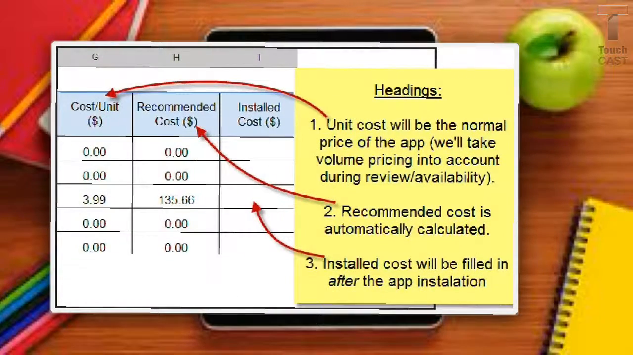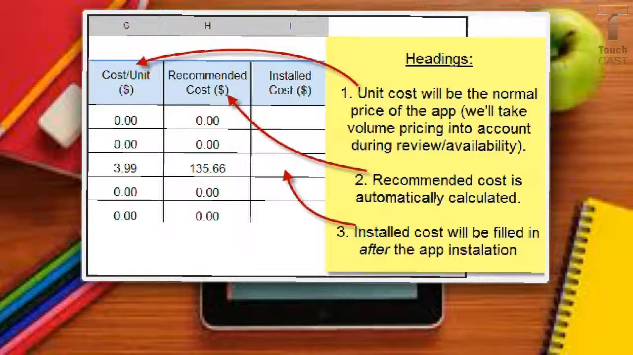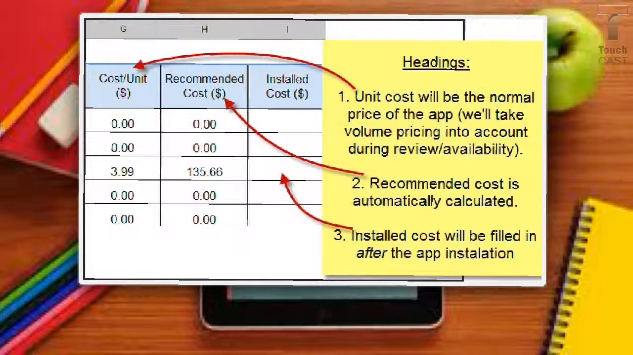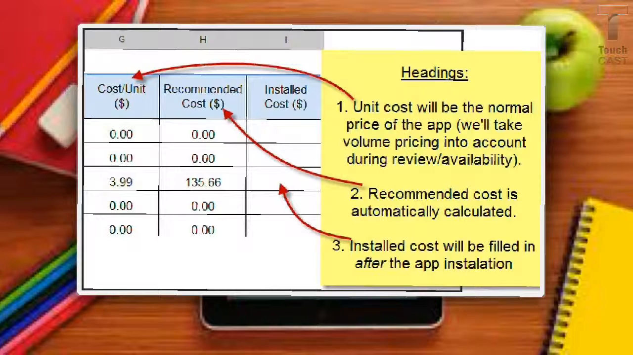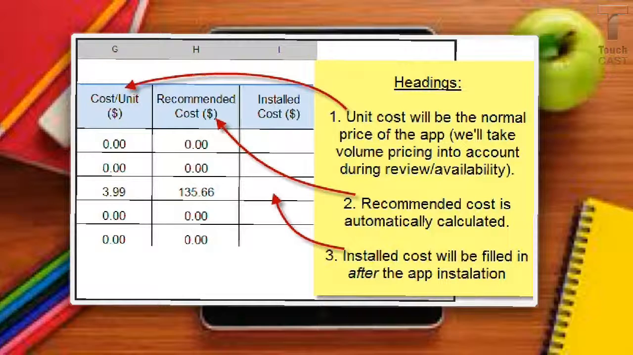So if you scroll over to the right of the spreadsheet, there's a cost per unit, the recommended cost, and the installed cost. The only thing you really need to worry about is the cost per unit. For the cost per unit, you're just going to put down whatever the cost of the app is. That doesn't mean the sale price or the volume licensing price. We'll work on that prior to installation. What's really important here is if it's a free app, just type in 0. If it's, you see the $3.99 there, just put in $3.99.